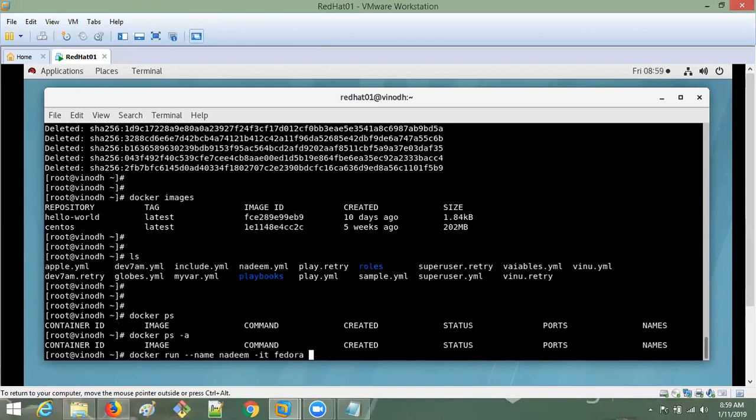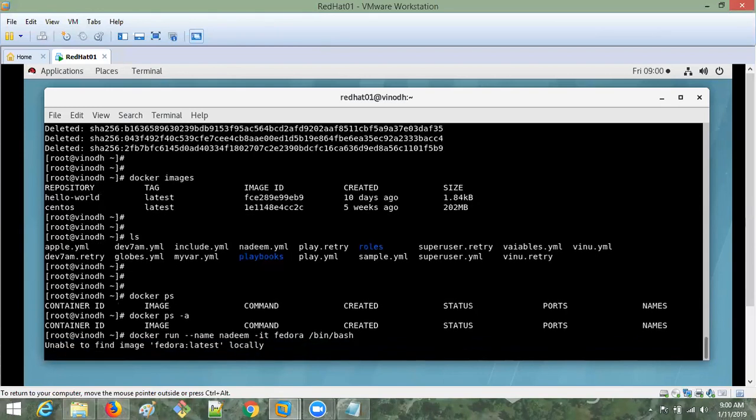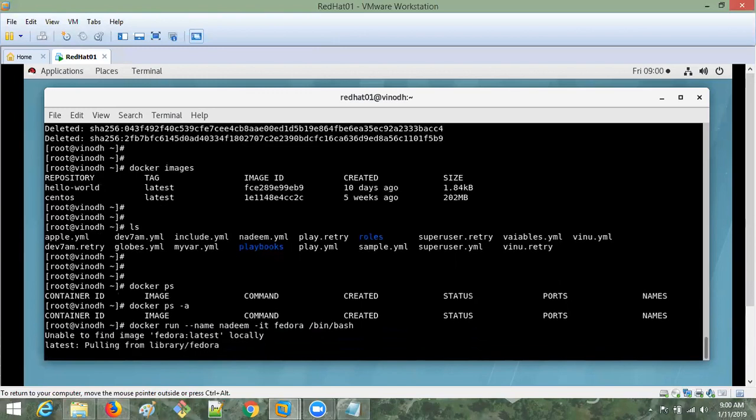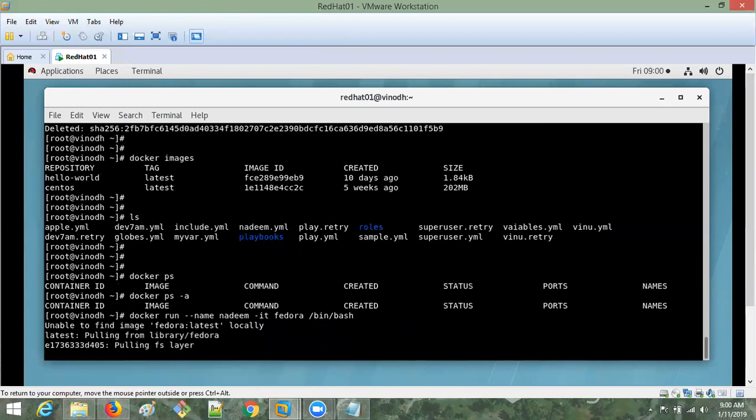Okay, so Fedora, and I'm giving the bin bash. See now, there is no Fedora. It will download first, and then it will start running the container. Only one time you have to download the image. Whenever you want to run multiple containers with the same image, you can run.